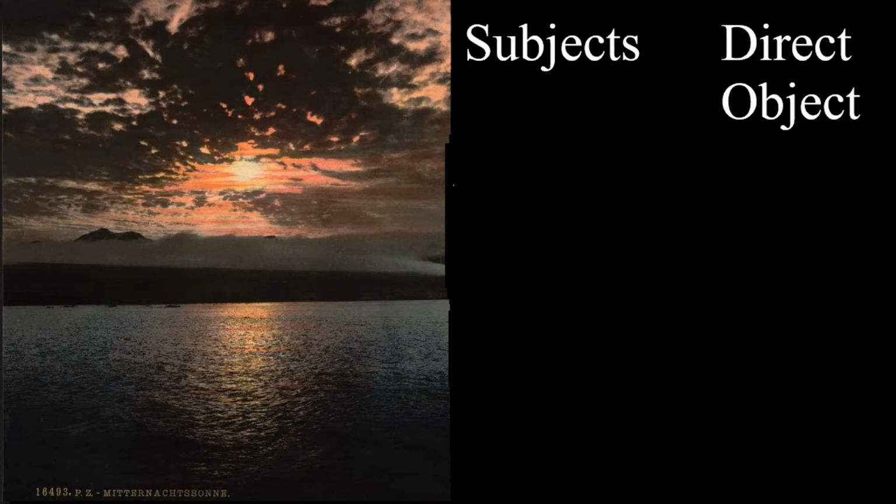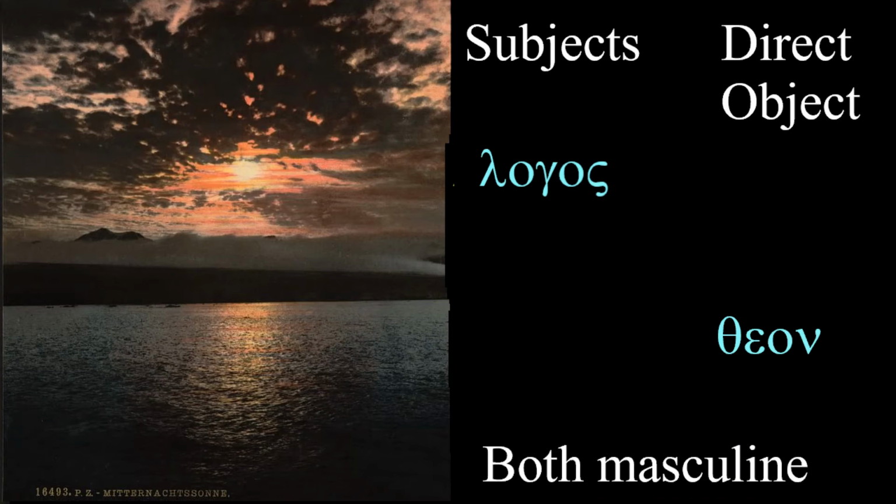Now, to make this a little bit more visual, we have 2 nouns. One's a subject and one's a direct object. There's logos, which is a subject, and theon, which is a direct object, and they're both masculine. Now, if we were to take logos and make it a direct object, do you know what it would look like? It would look like logon. And then if we took theon and made that a subject, it would be theos.